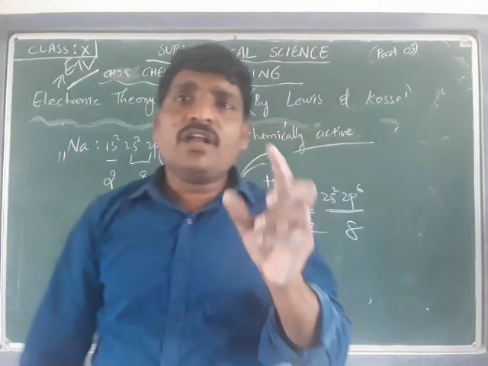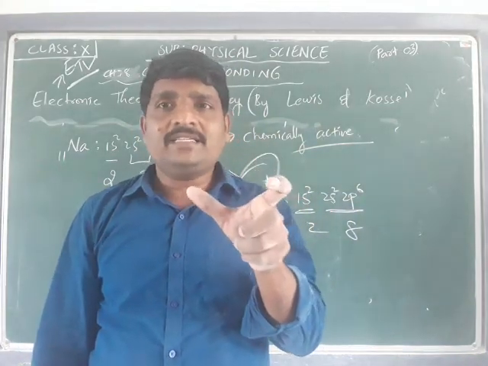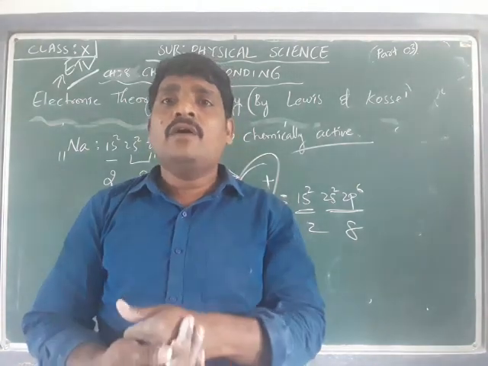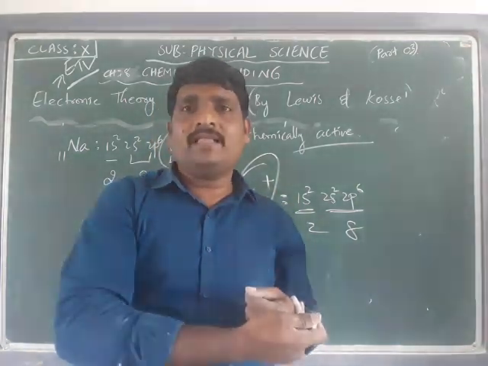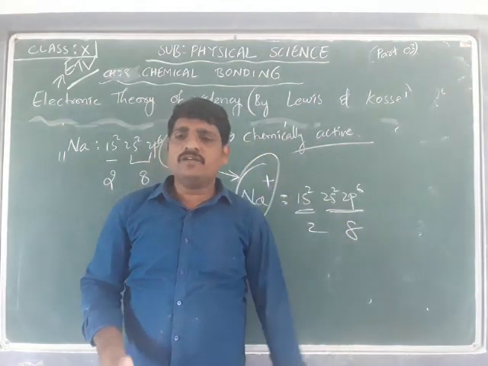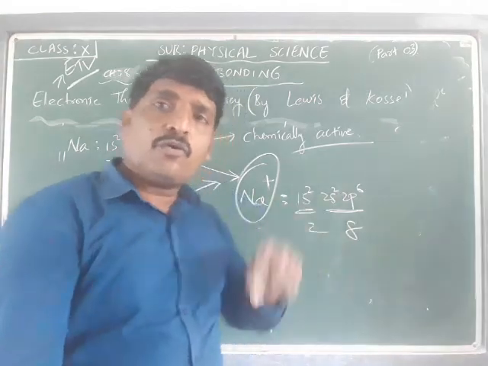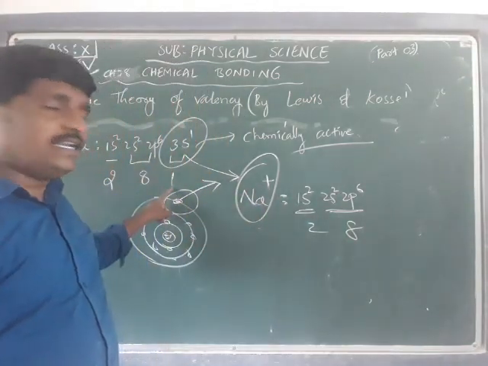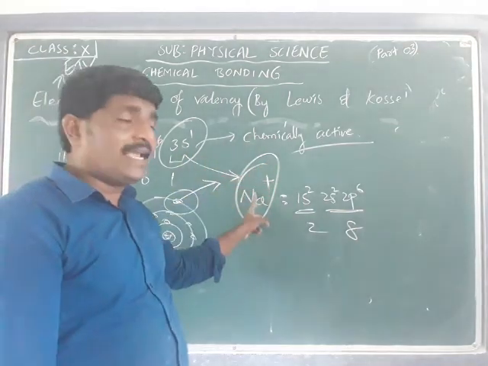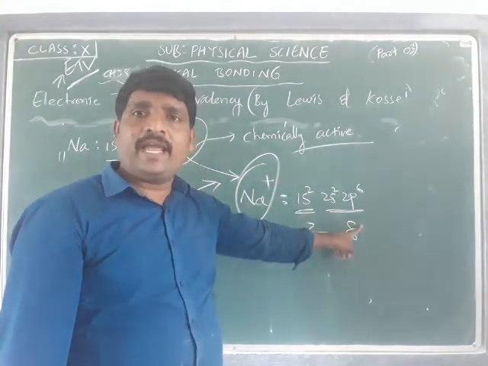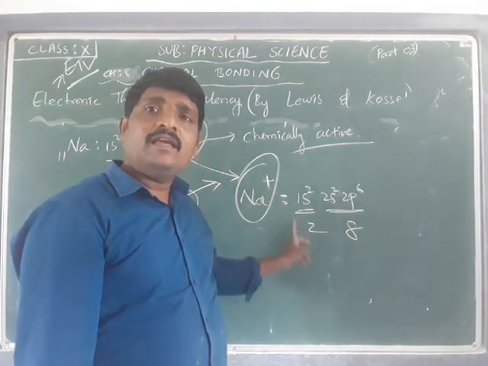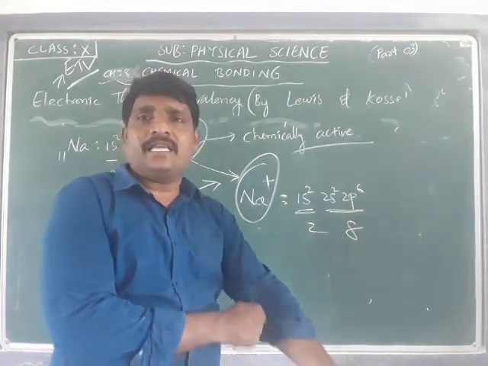This formation of ions, a positively charged particle, is responsible for bonding with other oppositely charged ions. How is it going to happen? Let us discuss. Sodium configuration is 2, 8, 1, and it is going to lose 1 electron to form the Na+ cation and achieve the 2, 8 octet, a stable configuration. The sodium cation possesses the octet and a stable configuration.